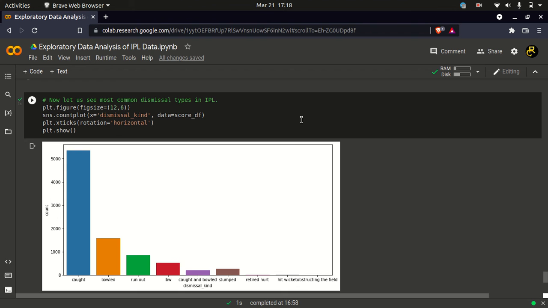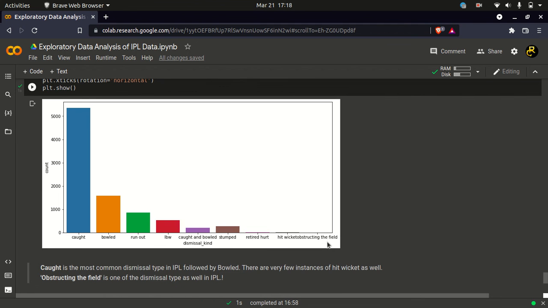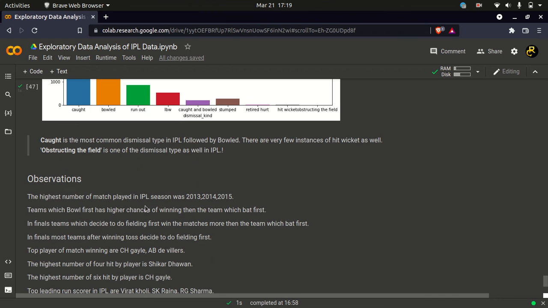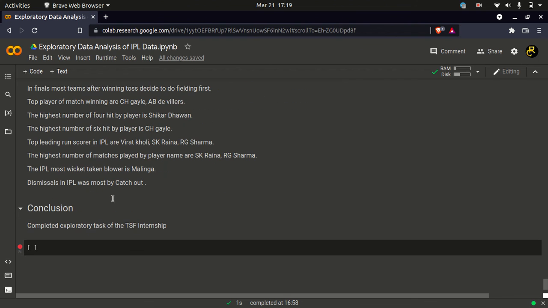This is an interesting figure because most often there have been instances of caught, but there have also been instances of obstructing the field, which is kind of rare in cricket. But then IPL has everything. So yes, here we have made all the observations which we have gotten from these charts, and hence we have concluded the exploratory task of this internship.